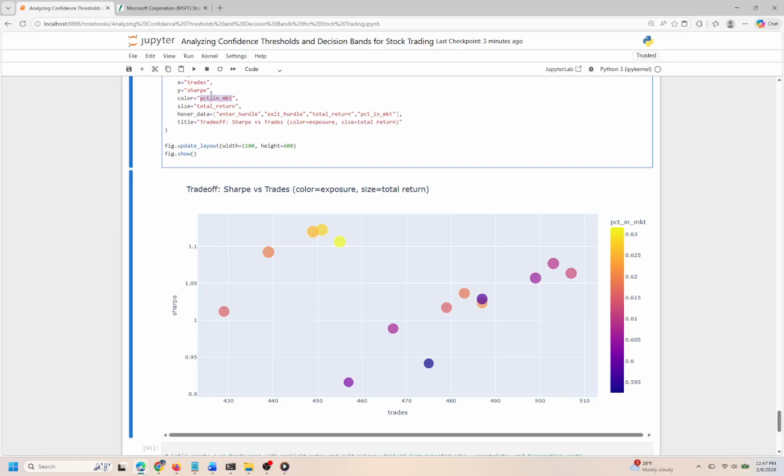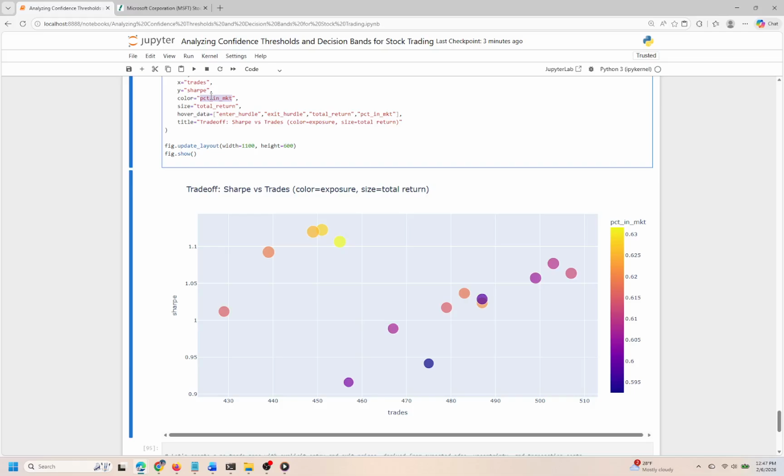Looking ahead, the next cell will likely build on these insights, possibly diving deeper into specific strategies highlighted in this plot, or exploring how different market conditions might affect these relationships. This foundational understanding of trade-offs in performance will help us advance in our analytical journey.